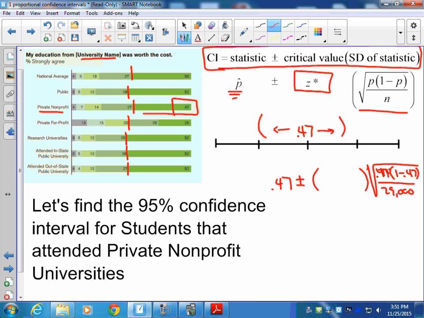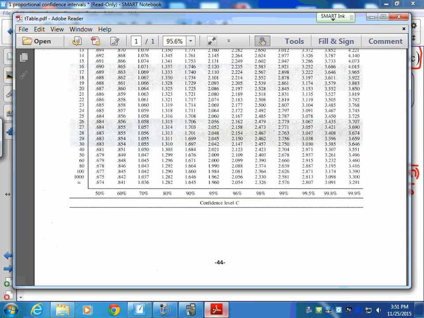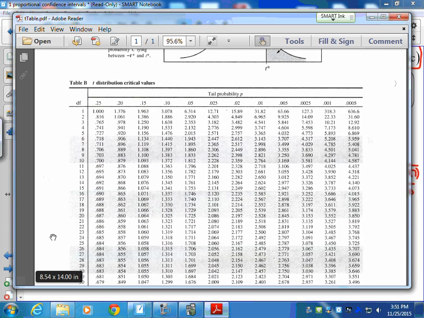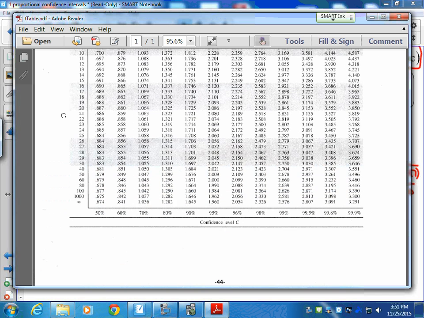Okay, now, if we want to find our z-star value, we do the same thing that we did, and we pull up the t-distribution table. Remember, this table is the quickest way to find the critical values for a confidence interval, because our confidence level is listed across the bottom.